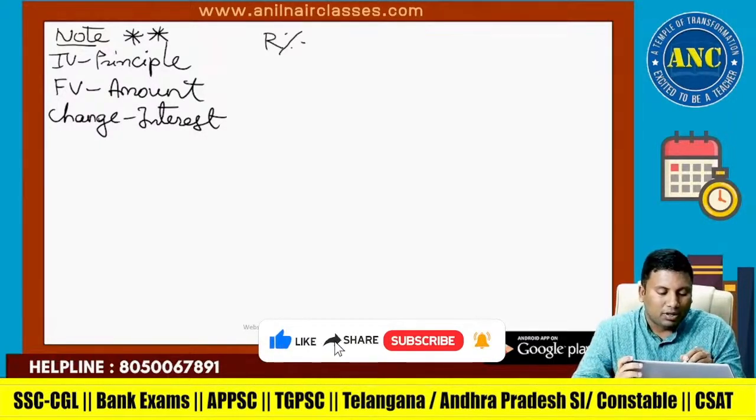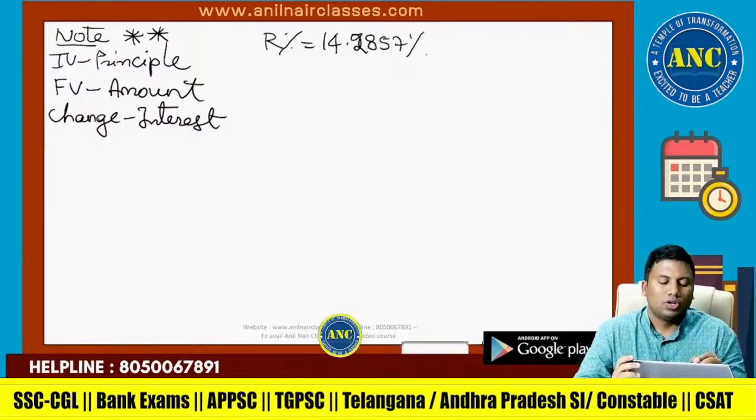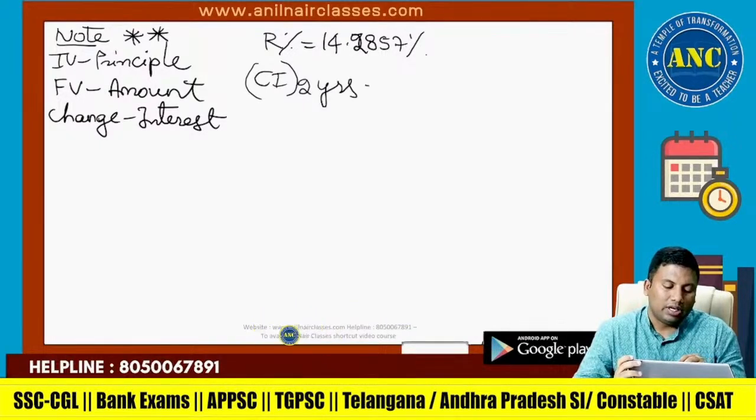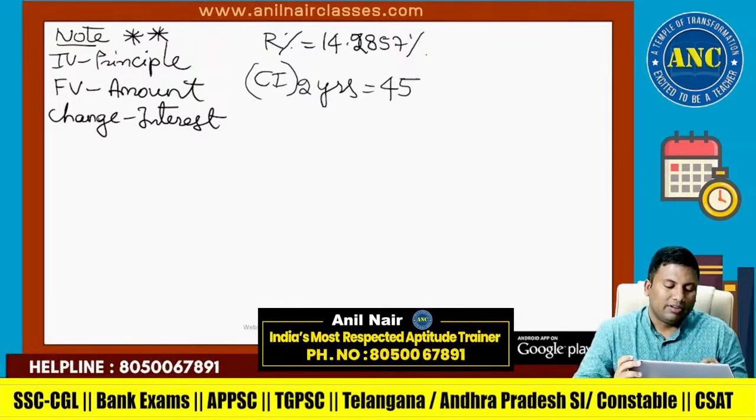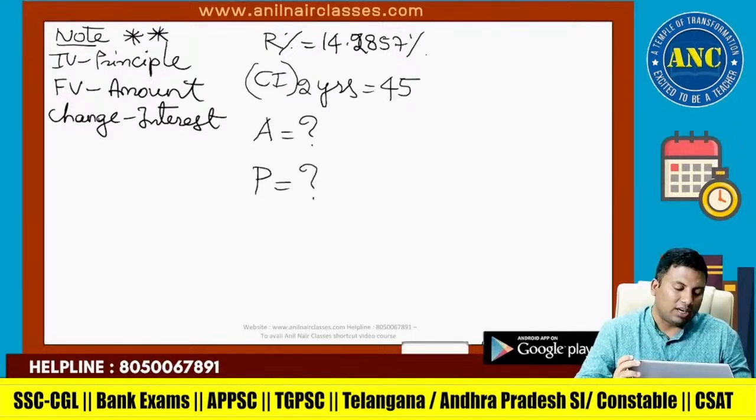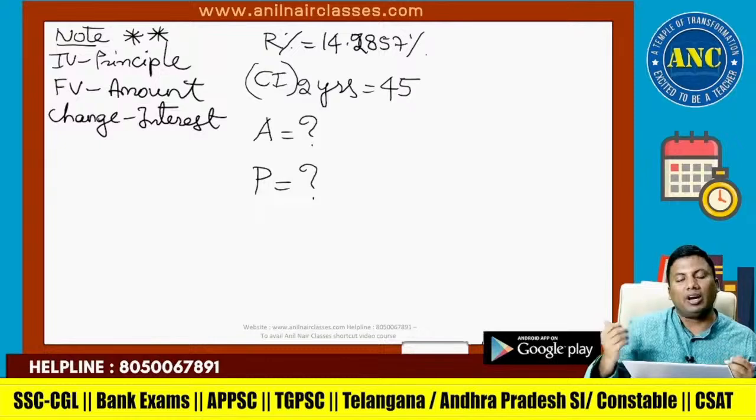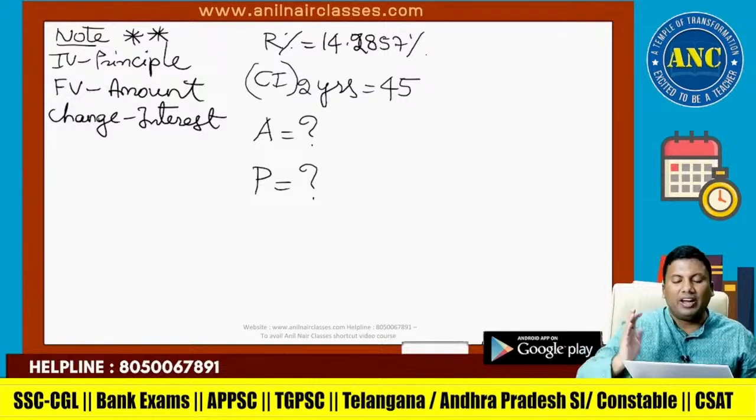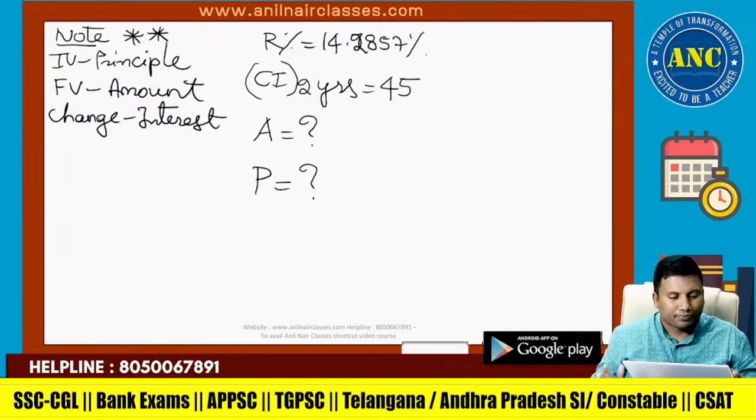For example, our percentage is 14.2857. CI for 2 years is 45. Find the amount and the principal. If you open an R.S. Agarwal textbook, there is no formula for this kind of question. Only the amount formula is given, and CI is amount minus principal. That is a very long method. Within seconds you can solve it if you know this approach.